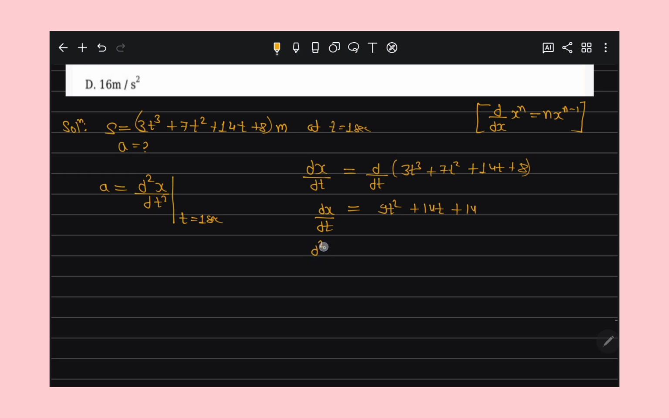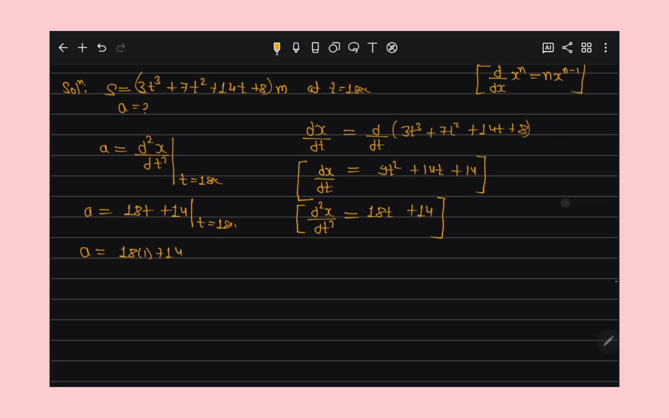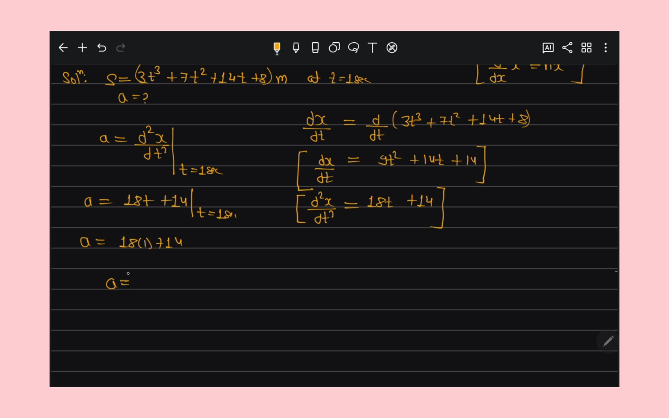Now I have to differentiate again, because we have to find the double differentiation with respect to time, so that is 18t plus 14, right? And we have to find this acceleration at t equal to 1 second. Understand now? Not any doubt left now? If you have any doubt left, you can comment and ask me, right? So acceleration is 18 times 1 plus 14, that is 18 plus 14, which comes out to be 32 meter per second square.